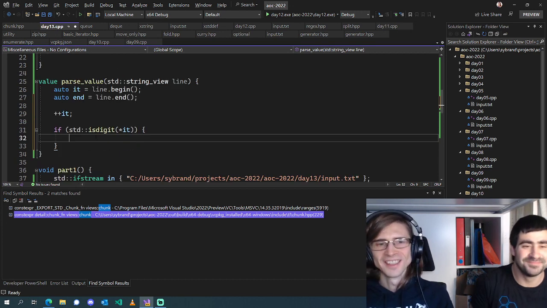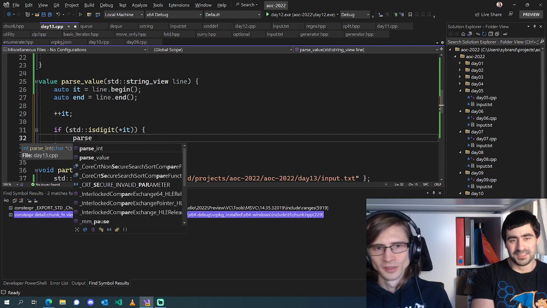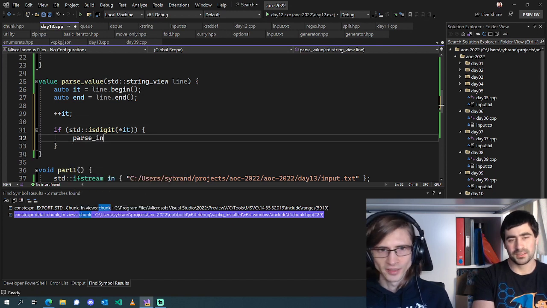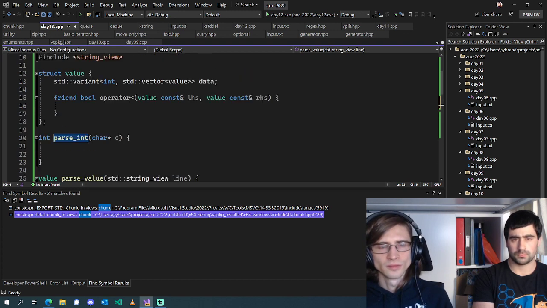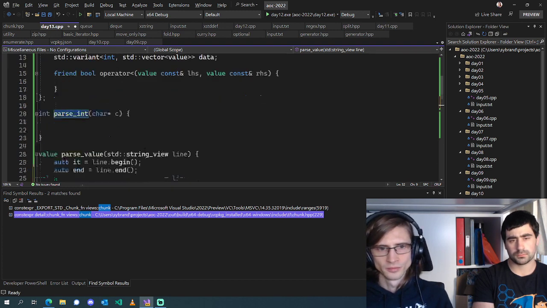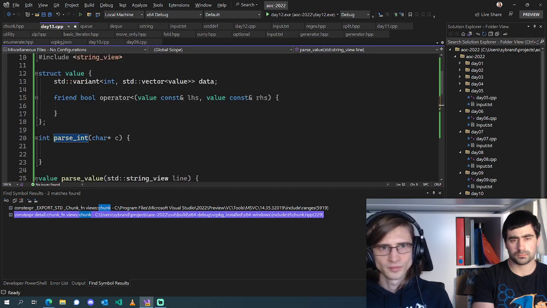Okay. If it's a digit, then we're going to parse an integer from this, and then we're just going to return value with, I guess, a std vector of a single.